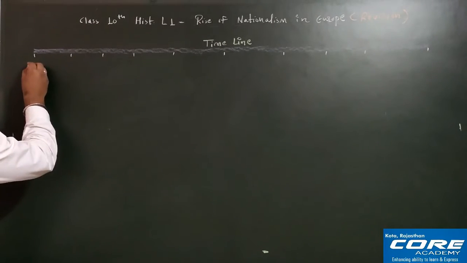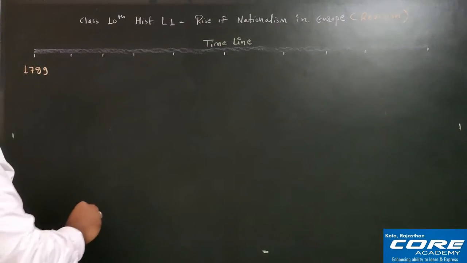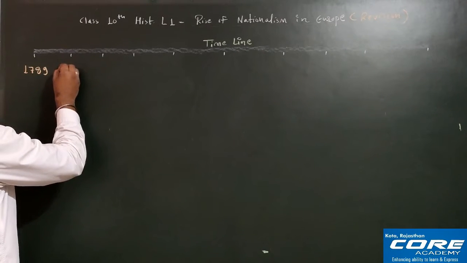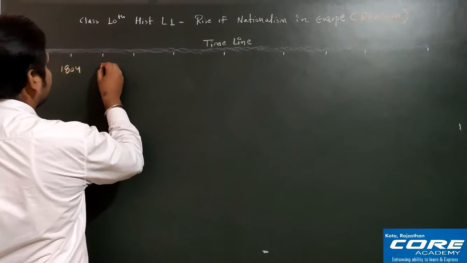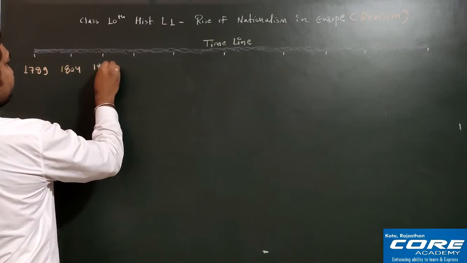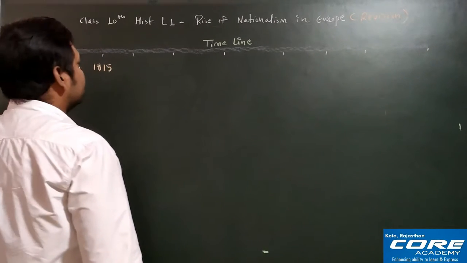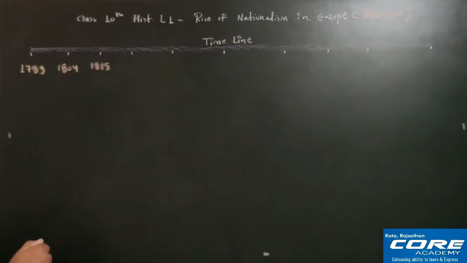So here we will start first of all from 1789. As you all know, 1789 is the year of the French Revolution. After that, the next very important year is 1804. What came in 1804? Napoleon brought his Napoleonic Code. It is also known as the Civil Code. Then in 1815, the Battle of Waterloo took place. You all know about that.